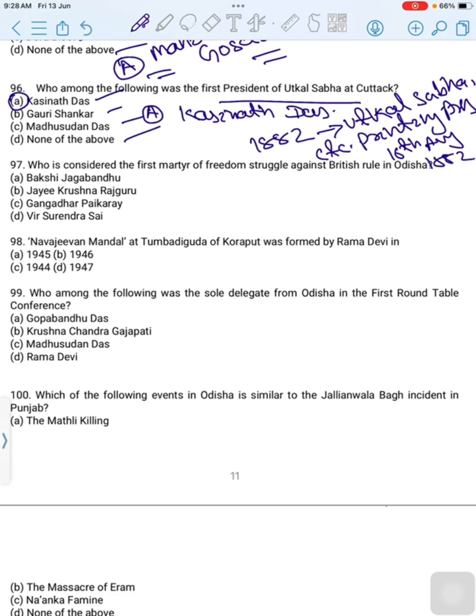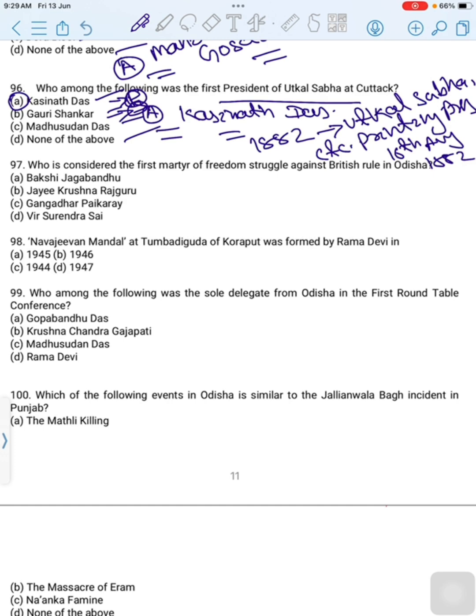Chaudhry Kasinath Das and Gauri Shankar Ray were chosen as the first president and secretary of the organization. Kasinath Das is president and Gauri Shankar Ray is secretary. Then the correct option is option A, Kasinath Das. Then move to the next question.